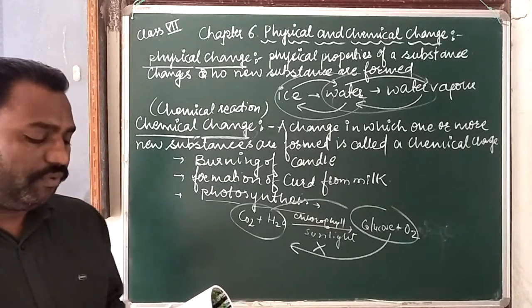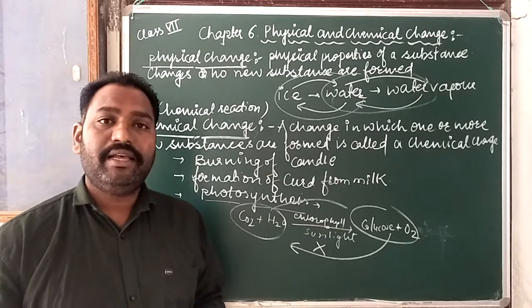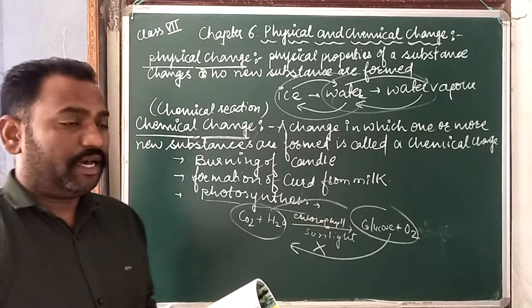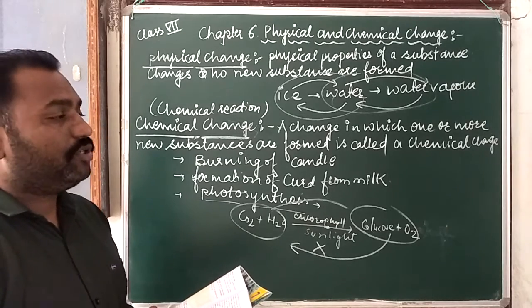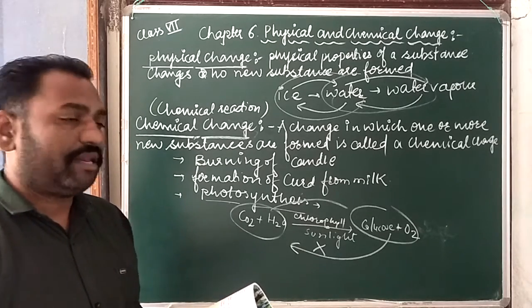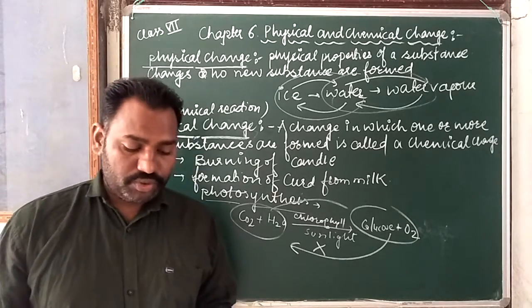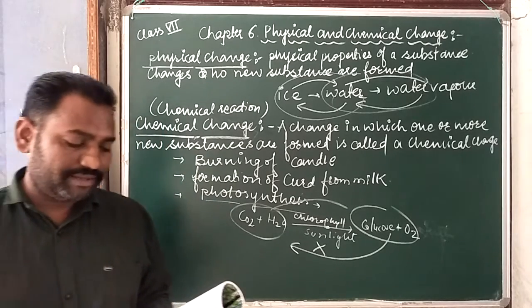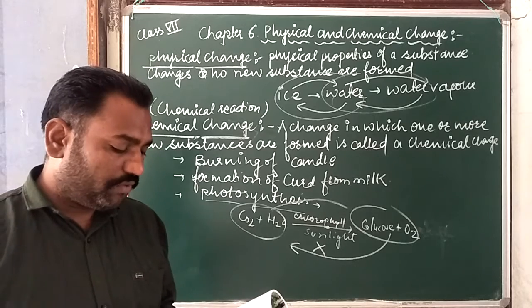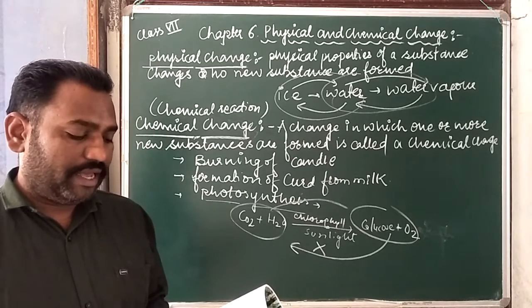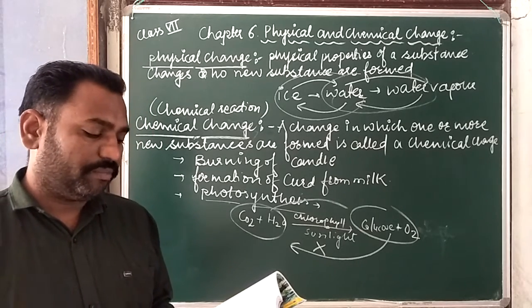Now the fermentation of food. Fermentation is a process in anaerobic condition, meaning in the absence of air, by which generally liquor or wine production occurs. It produces gases with a foul smell. This involves a chemical change as new substances are produced. Also the fermented food becomes warm, that is, energy is given out during the process.